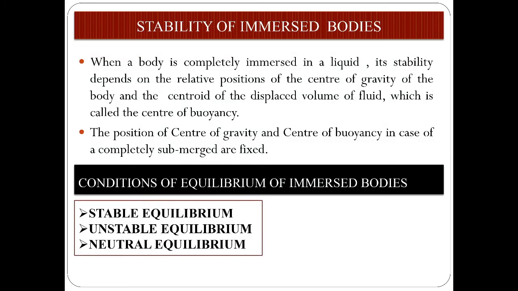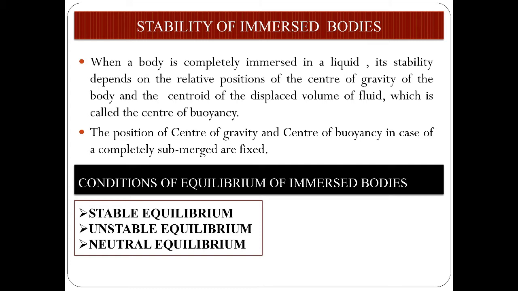We see first of all the stability of an immersed body. When a body is completely immersed in a liquid, its stability depends upon the relative position of the center of gravity of the body and the centroid of the displaced volume of the body, which is called the center of buoyancy.